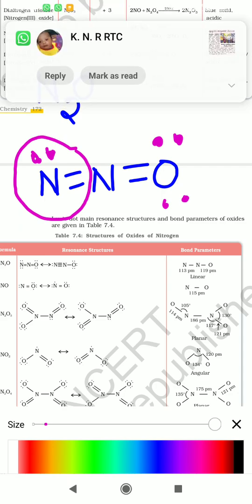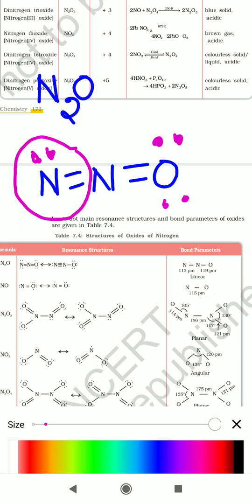So that means the total number of electrons, each bond pair contains 2 electrons. So 2 bond pairs is nothing but 4 electrons in total, and the lone pair of electrons is also 4 electrons. So 4 plus 4, 8 electrons are present there. So this first nitrogen atom exhibits the octet electronic configuration.